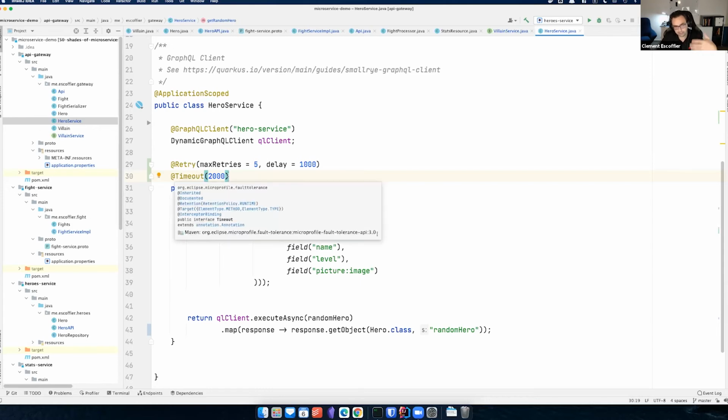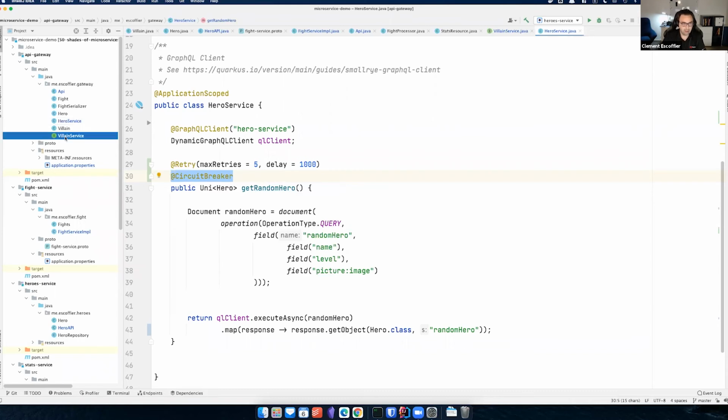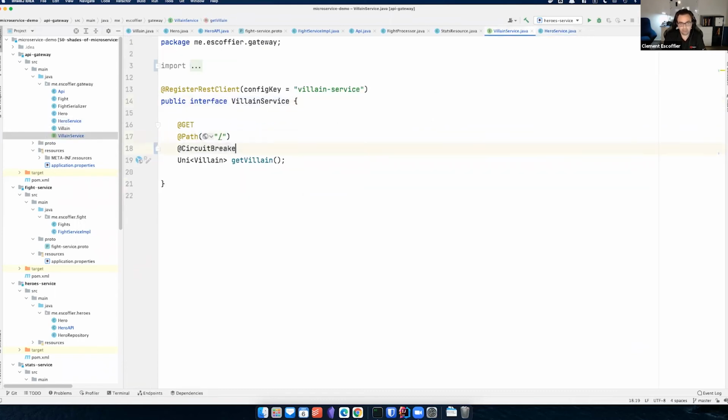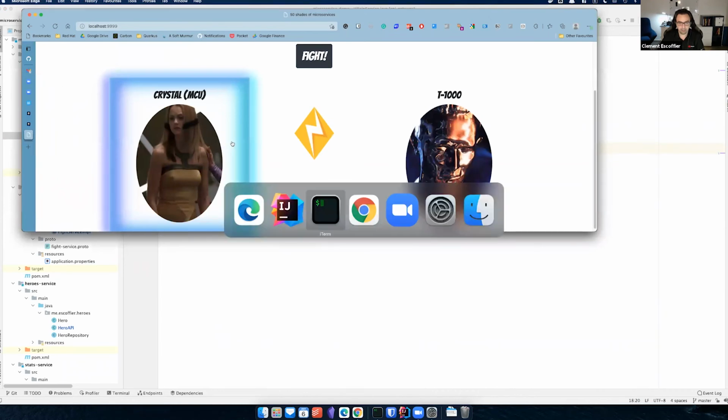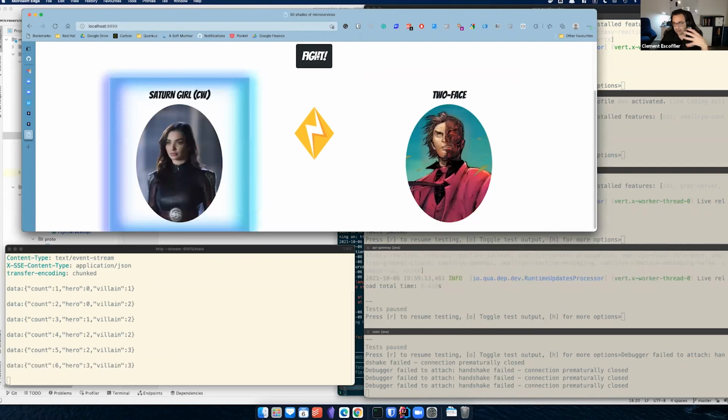I can use fallbacks, I can use, let's change that and use a circuit breaker here. And maybe for this villain service, I also want a circuit breaker. Whatever you want, you can have fallbacks and so on. And automatically, now this gets protected. So now when I do a fight, if something wrong happens, I get fault tolerance that kicks in, it will retry, do all its work, and use fallbacks, and so on. So very easy to protect yourself against, well, remote failures and bad things that can happen. So let's go back to the slide and conclude.